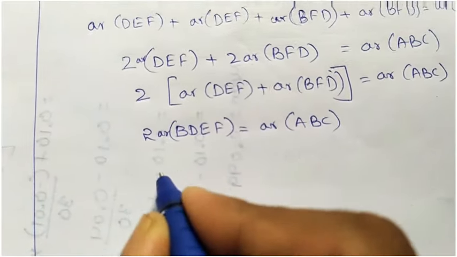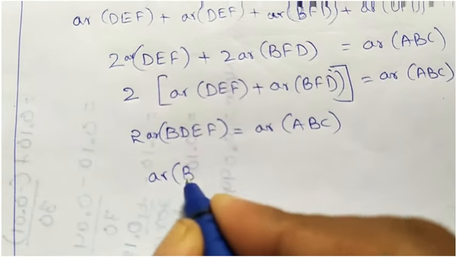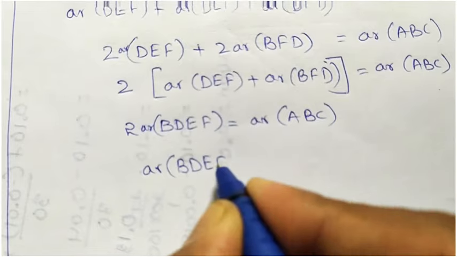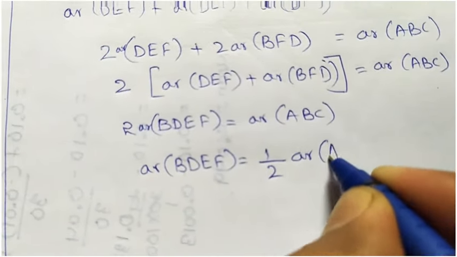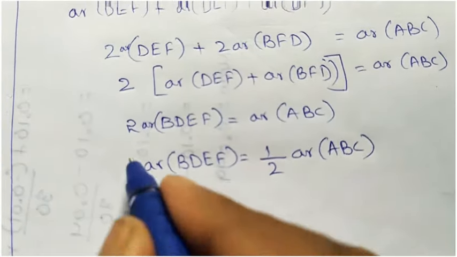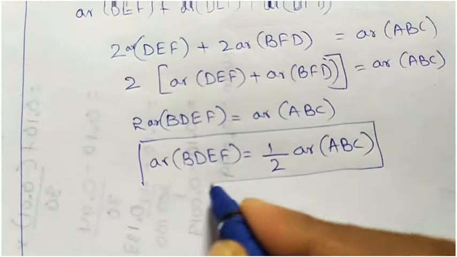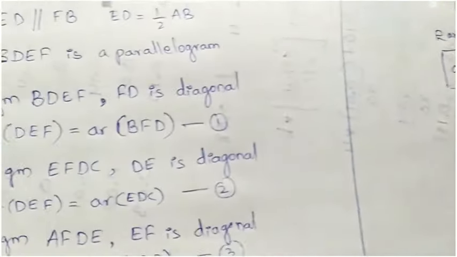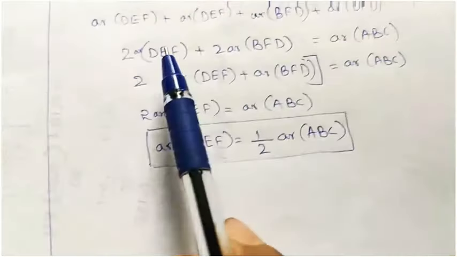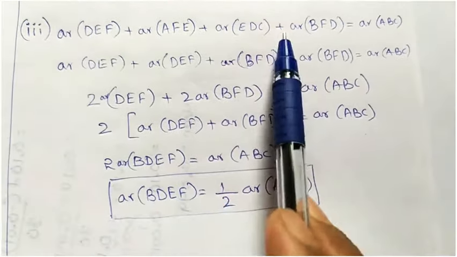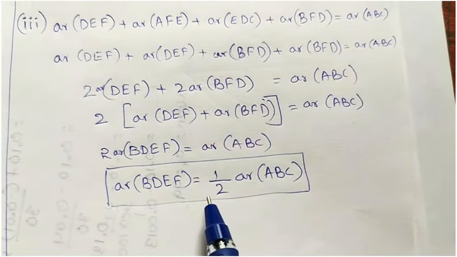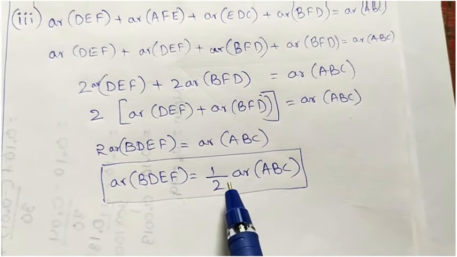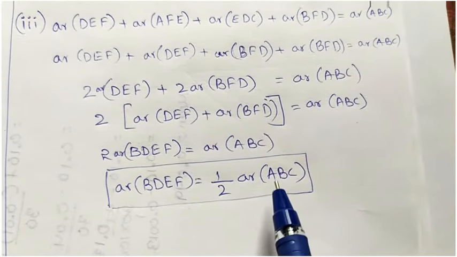Taking this 2 to that side, area of BDEF equals 1/2 area of ABC. Okay, so once again go through equations number 1, 2, 3 and modify this whole equation into area of BDEF, then you will get that area equal to half of area of ABC.